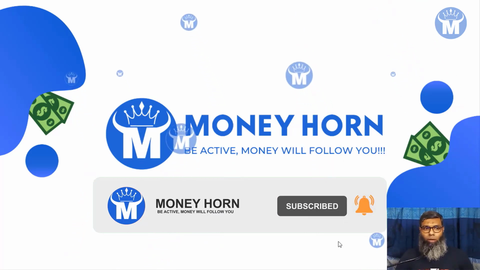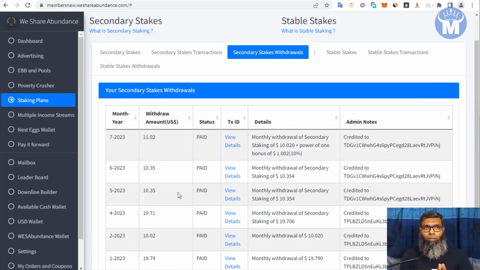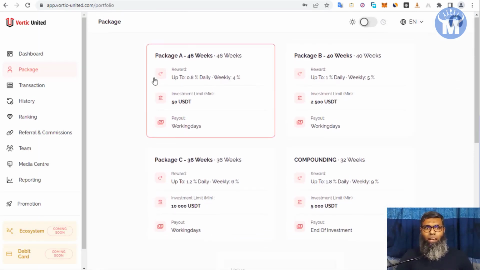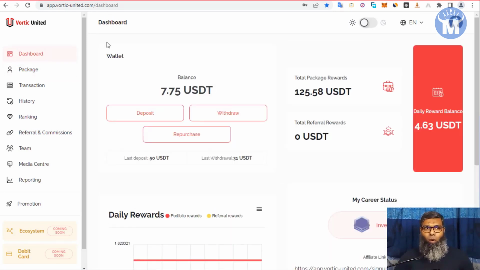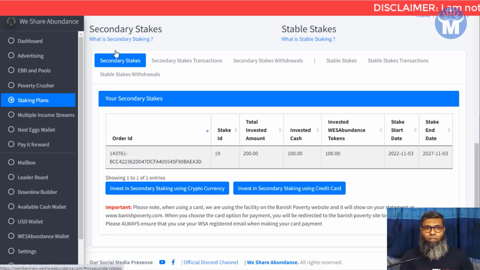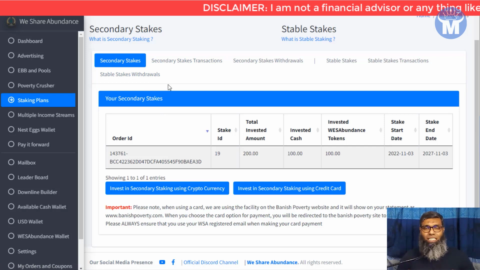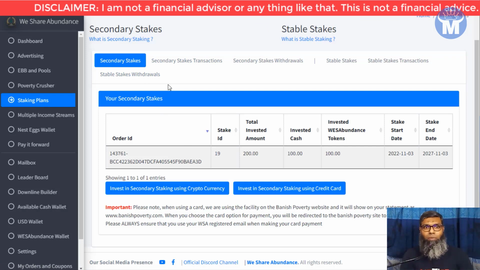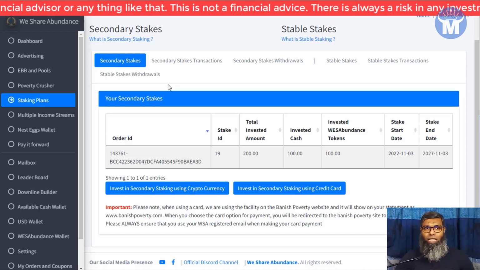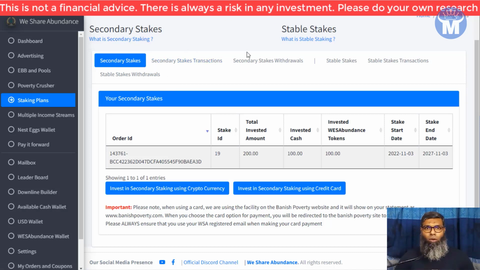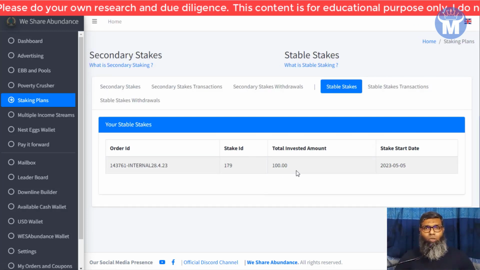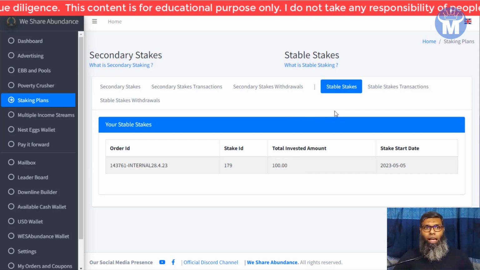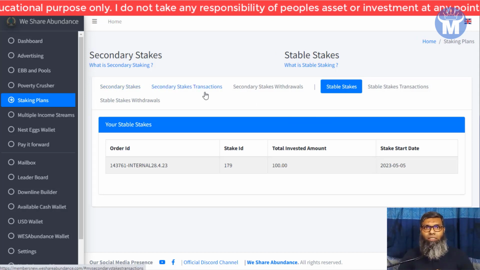So just going back to the site, this is the WeShareAbundance site, and this is Vortic United. This is my dashboard. I'm just clicking it in front of you. These are all real portfolios. If I click on the WeShareAbundance staking, you can see that I have invested $100 here in the secondary stakes, and they have stable stakes, where I have also invested $100. So in total $200 invested here. And I would like to show you my overall updates right now.